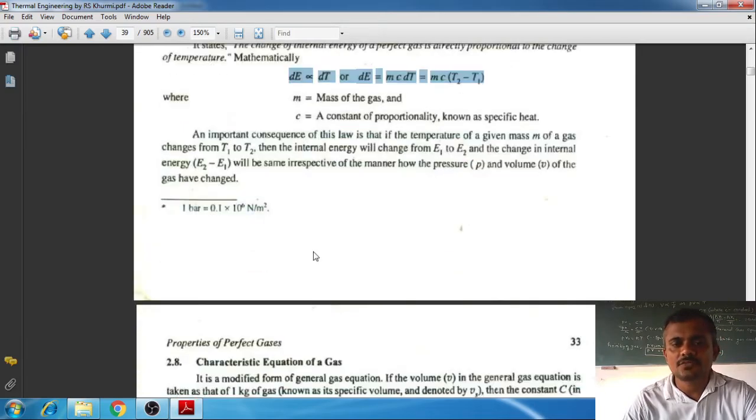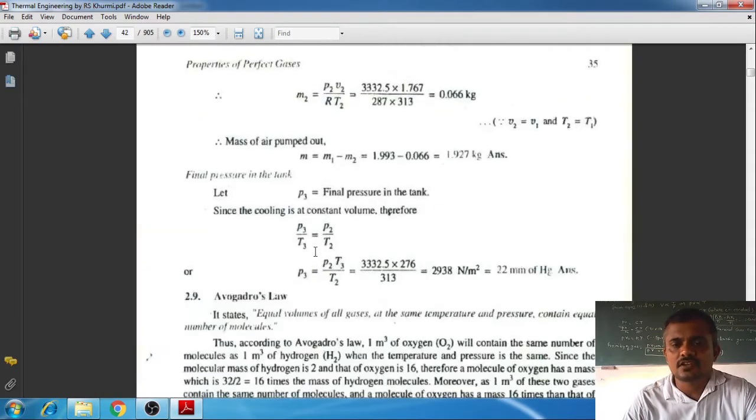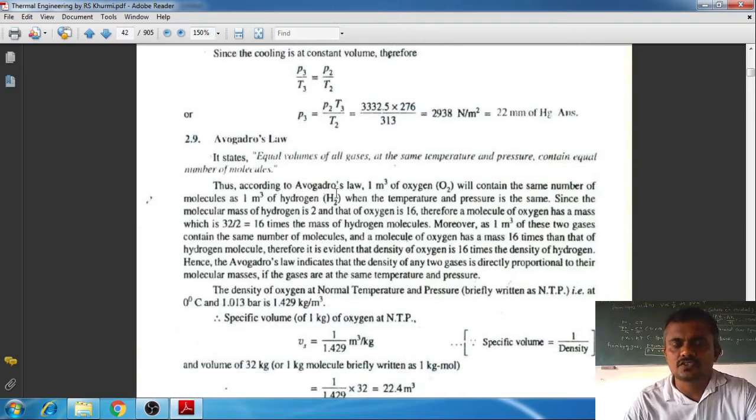Afterwards, we have to move on to the next very important definition, that is called Avogadro's law. The simple definition you remember: equal volumes of all gases at the same temperature and pressure contain equal number of molecules. It means, suppose two volumes of 1 meter cube each are taken. One is filled with, suppose, oxygen and another is filled with hydrogen. Then both oxygen and hydrogen are separately filled in each 1 meter cube volume.